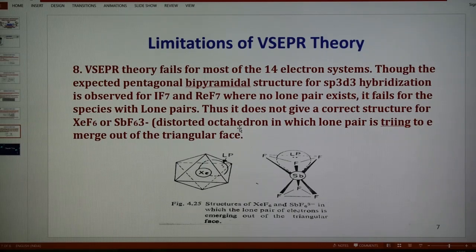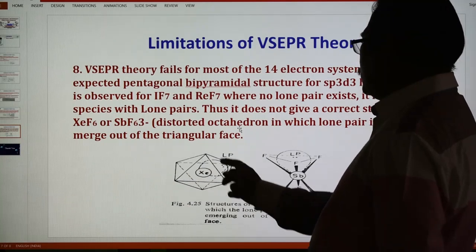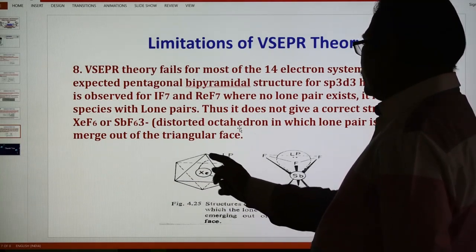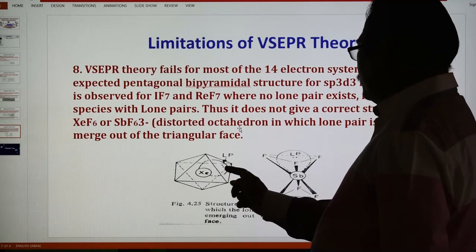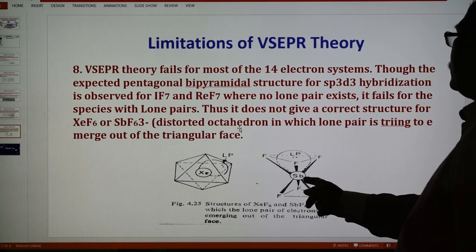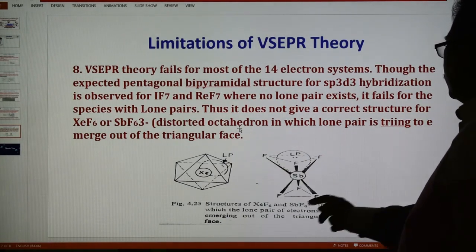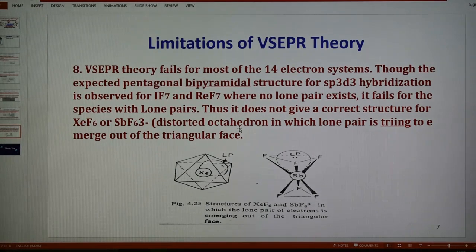So in this case the structure is shown here. XeF6 should be octahedral, with a total of 6 bond pairs and 1 lone pair, so the lone pair is inactive. In the case of SbF6 3-, the central atom is antimony and there are 6 fluorines around it. So this is the actual structure, but it has a distorted structure which is not explained by valence shell electron pair repulsion theory, and therefore we can say that this theory failed for the species with a lone pair.